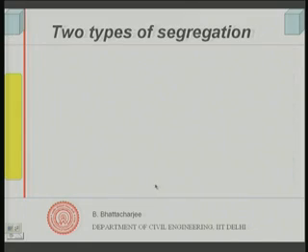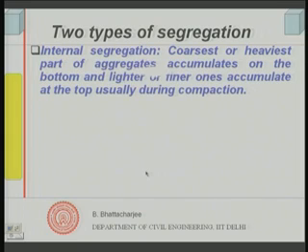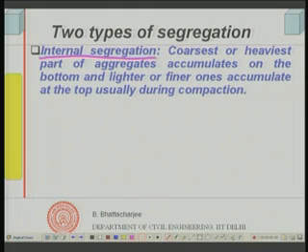Then let us see what the types of segregation are. Two types are defined. One is called internal segregation, where the coarsest or heaviest part of the aggregate tends to accumulate at the bottom, and the lighter, usually finer, material tends to accumulate at the top of the mix, usually during compaction.